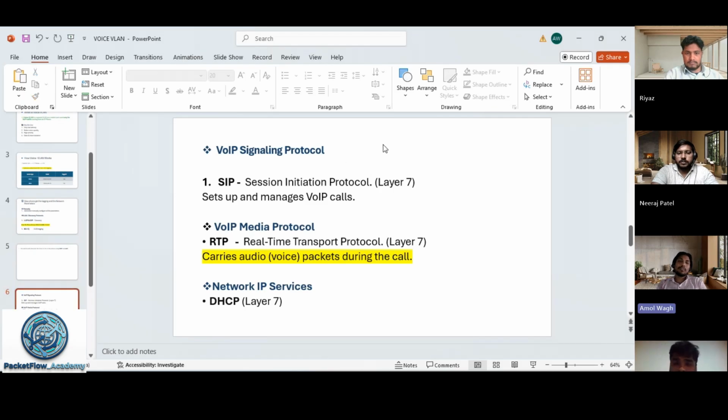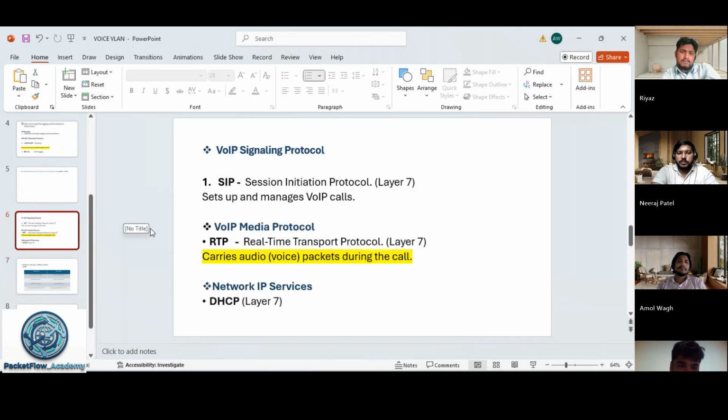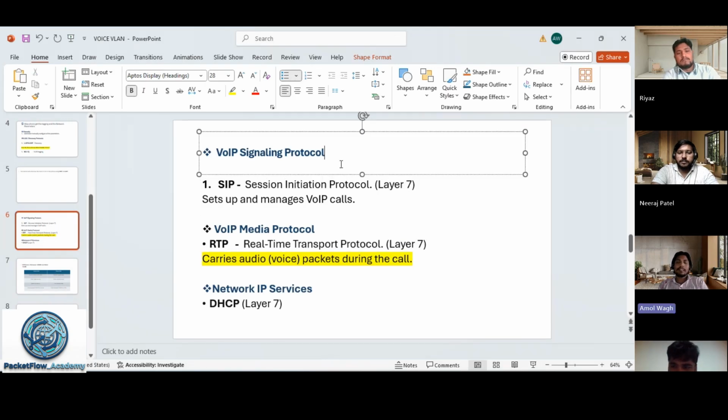And another protocol which helps the communication is SIP, Session Initiation Protocol. It sets up and manages the VoIP call. When we start the call, it informs the other phone and manages the session between them.